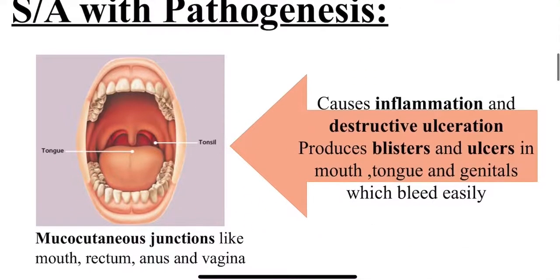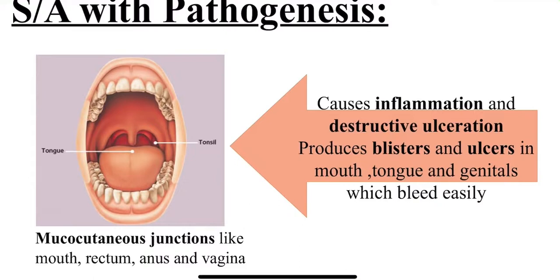On the mouth, there is inflammation and destructive ulceration. Nitric acid produces blisters and ulcers in the mouth, tongue and genitals which bleed easily. So it acts upon the mucous membrane. We learned that nitric acid is caustic and corrosive in nature, so it produces a discontinuity in the mucous membrane, resulting in ulcers and blisters. There is a destructive ulceration. Mucocutaneous junctions are the best site for nitric acid to act upon.